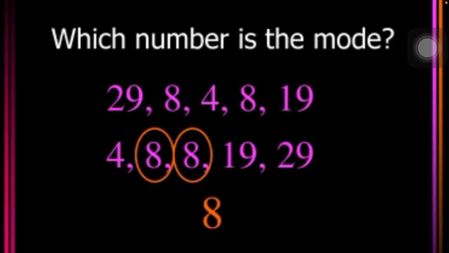You can see another example. Which number is the mode here? 28, 8, 4, 8, 19 is written first, and then we have arranged them in order. After arranging them in order, we can clearly see that 8 is written 2 times. So here 8 is the frequent number and 8 is our mode. Also, when we arrange the numbers, we can clearly see the mode. So always remember that you have to arrange the numbers first and then find the mode and median.